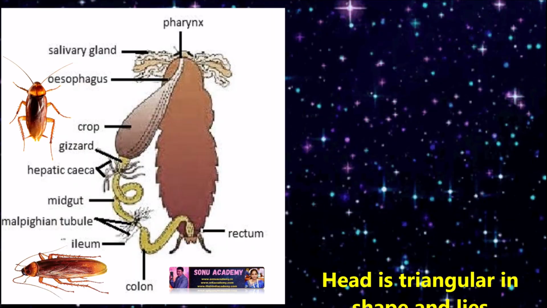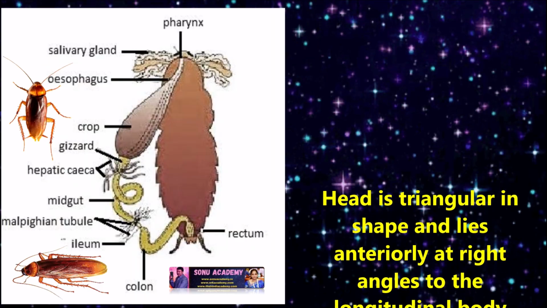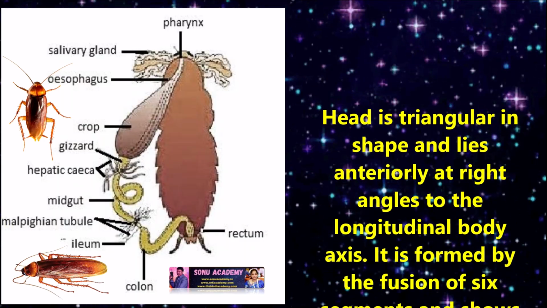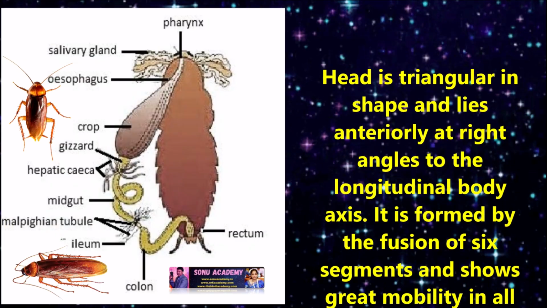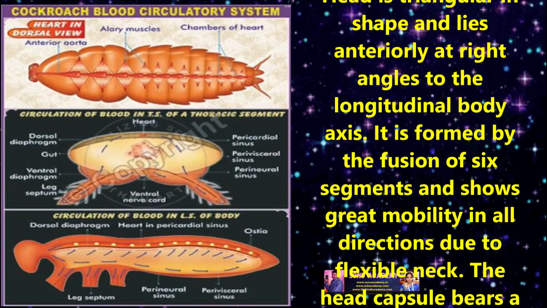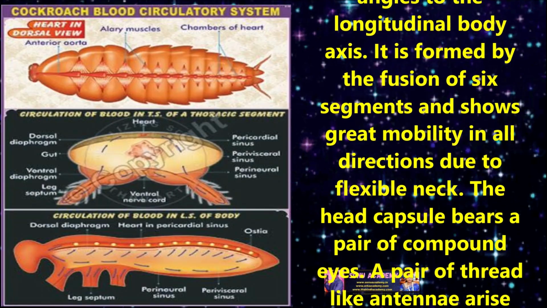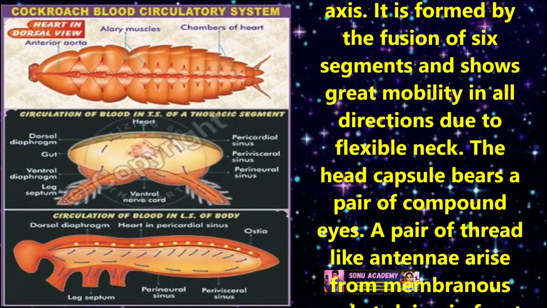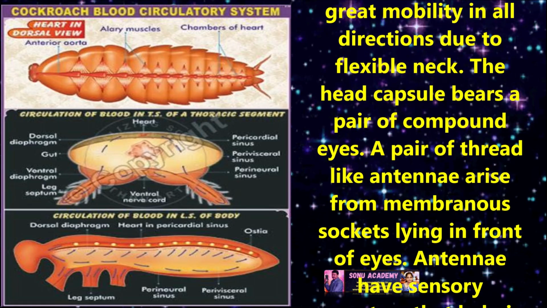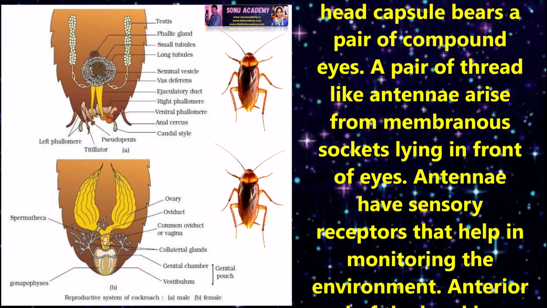Head is triangular in shape and lies anteriorly at right angles to the longitudinal body axis. It is formed by the fusion of 6 segments and shows great mobility in all directions due to the flexible neck. The head capsule bears a pair of compound eyes. A pair of thread-like antennae arises from membranous sockets lying in front of the eyes. Antennae have sensory receptors that help in monitoring the environment.